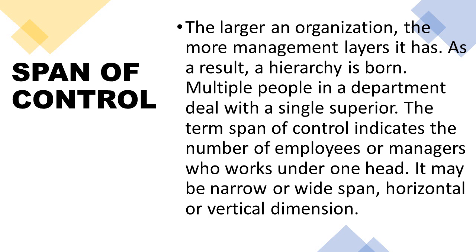Span of control indicates the number of employees working under one head or manager. When a few people report to one head, it is narrow. When more people report to the supervisor, it is a wide span, like 20 or 30 or more than 20. It depends upon your situation, your experience, the subordinate's experience, and how he can handle things.